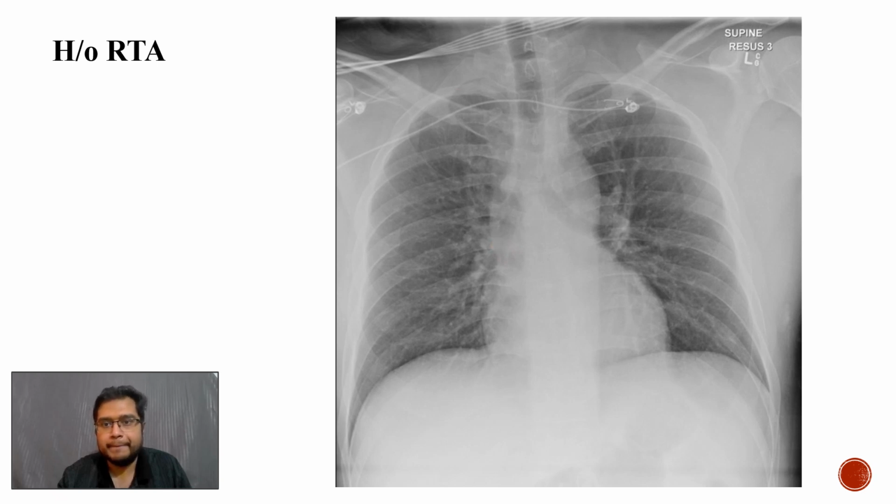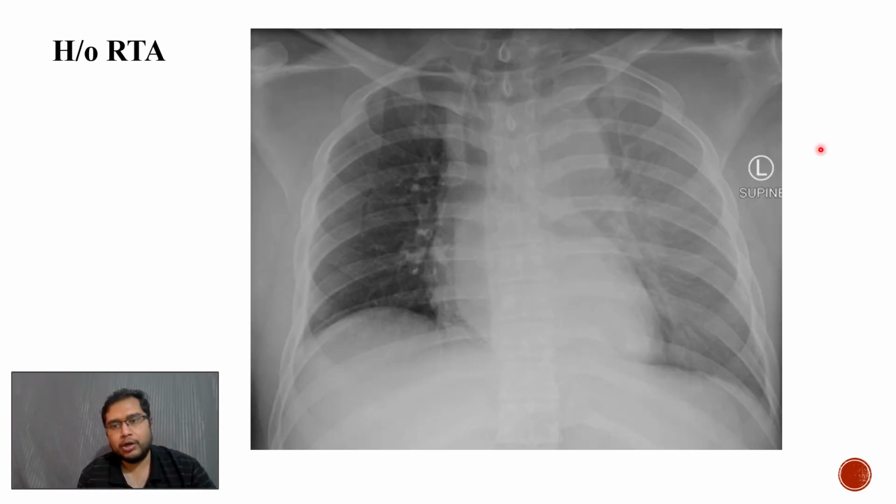Now coming to another important trauma radiograph, this frontal chest radiograph taken in supine position demonstrates increased mediastinal width. There is mediastinal widening as well as depression of the left main bronchus and opacity in the left hemithorax.